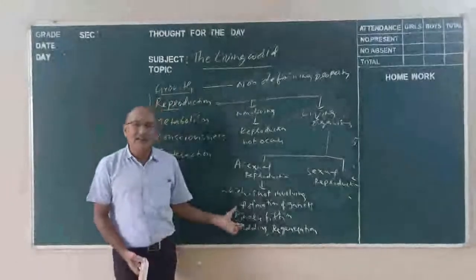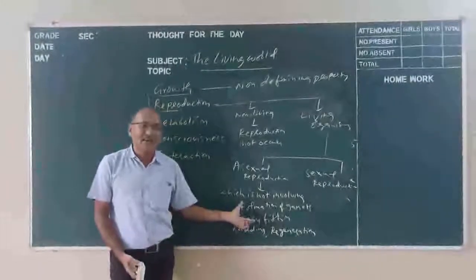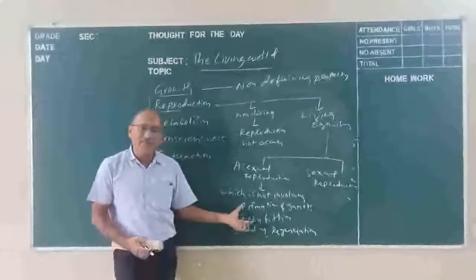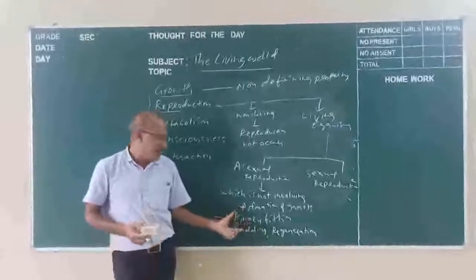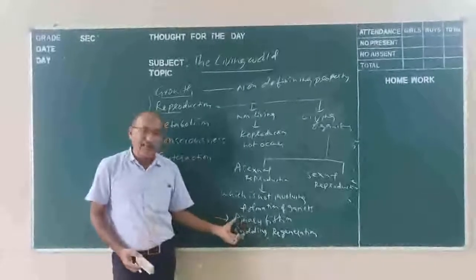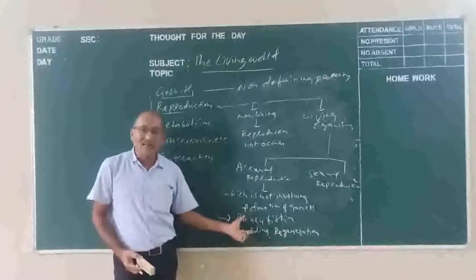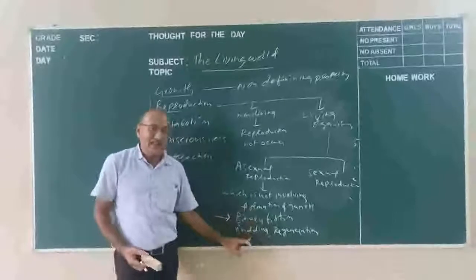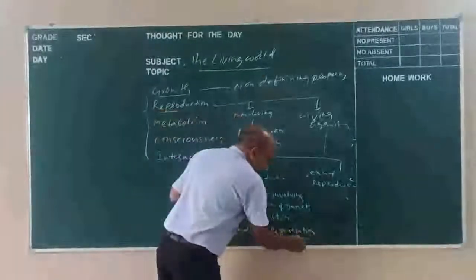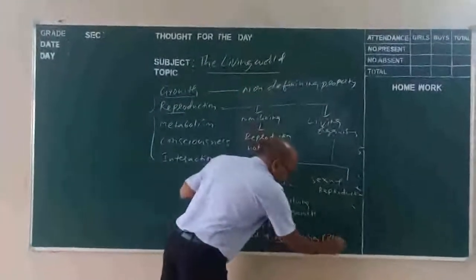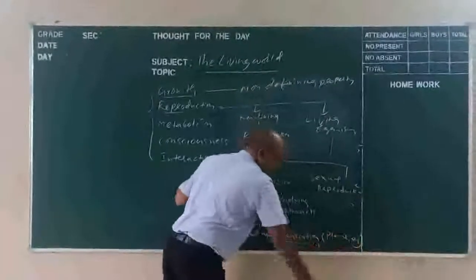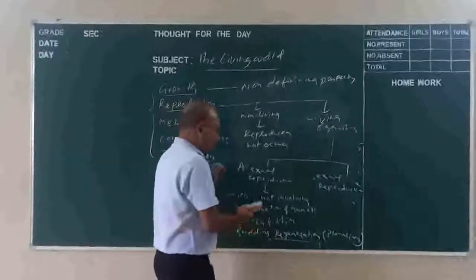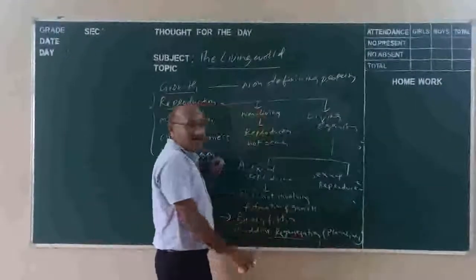One is binary fission. Binary fission takes place in organisms like the amoeba; in protozoans like amoeba, binary fission takes place. Budding takes place in organisms like hydra and yeast. And regeneration takes place in organisms like planarians. In planarians, the type of reproduction is called regeneration.